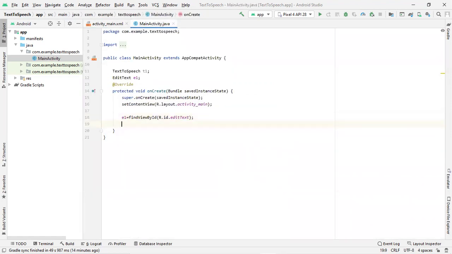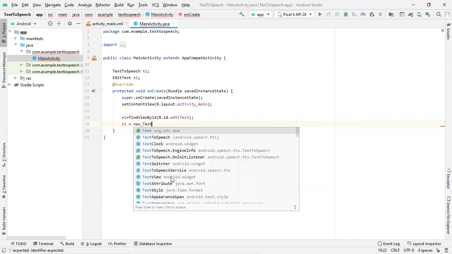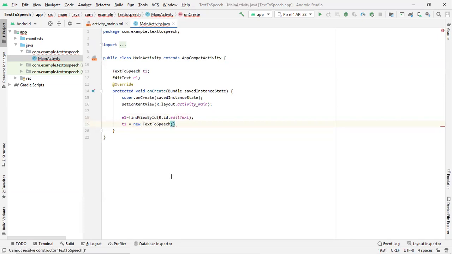So now we need to create an object for our T1. T1 is just a reference for the standard inbuilt class TextToSpeech. So T1 is equal to, in order to create an object, we will use new in Java, TextToSpeech. Now it will create an object. While creating an object itself, we will call the constructor. As soon as you create an object for a class, a constructor gets called. Inside that constructor we will be passing two major parameters.